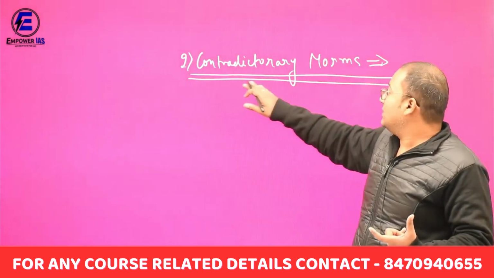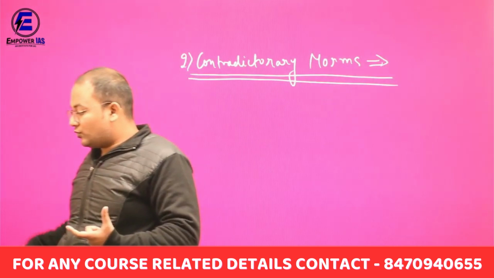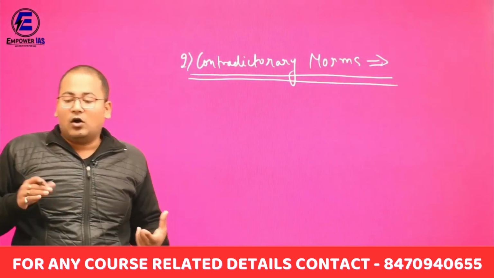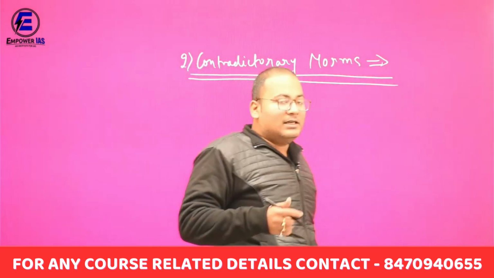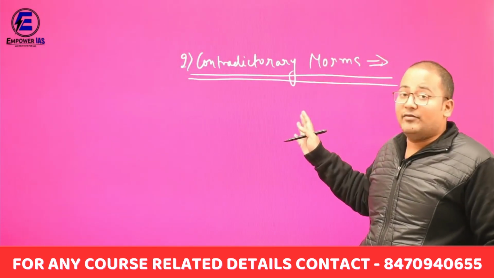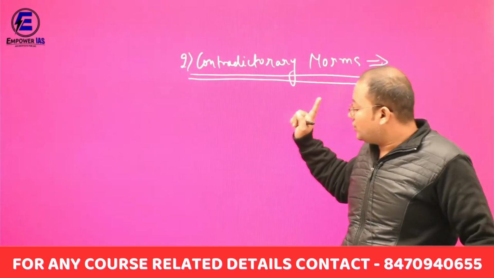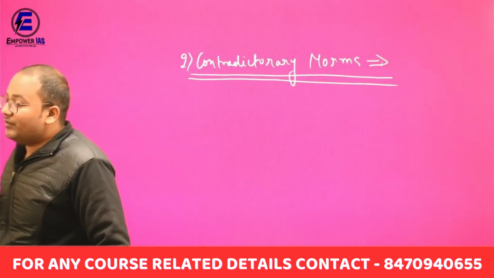Okay? If there are contradictory norms in the society and people are confused as to which norm I have to rely on or which norm I have to follow, which created chaos in the society and that led to the development of deviant behavior. So this is the most important reason why people are showing deviant behavior in the society.